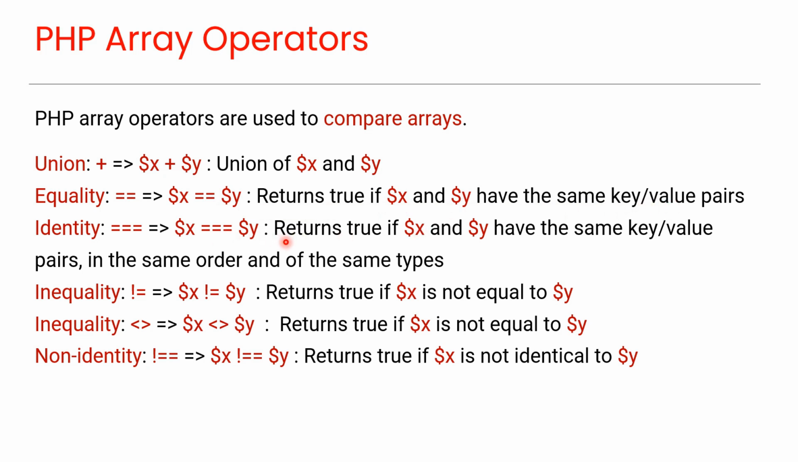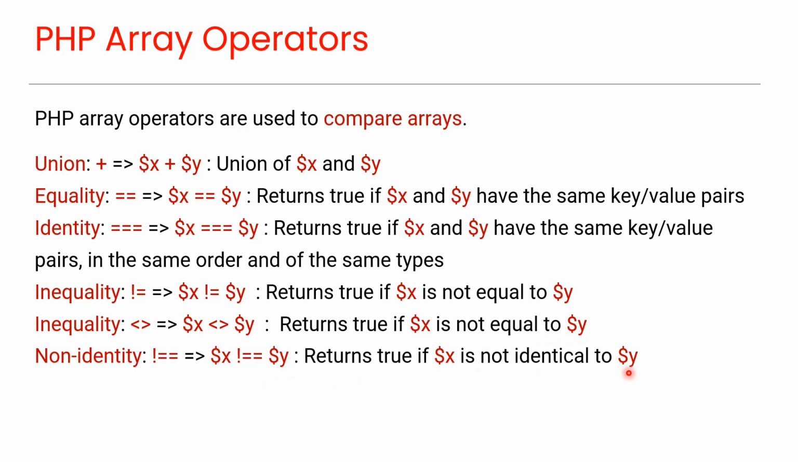Identity, which returns true if x and y have the same key and value pairs, in the same order, and of the same types. Inequality, which returns true if x is not equal to y. This is another way to express inequality, which also returns true if x is not equal to y. Non-identity, which returns true if x is not identical to y.